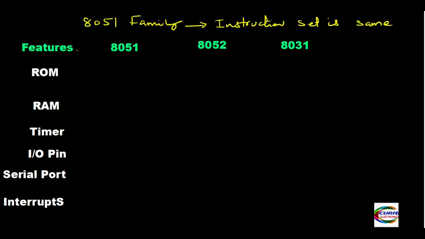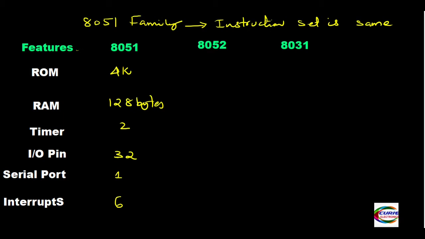In the 8051, the ROM size was 4 kilobytes. RAM was 128 bytes. It had two timers, 32 IO pins, and one serial port. And including reset, there were six interrupts, but actually only five. The reset we can take as an interrupt. So including reset, it is six interrupts.